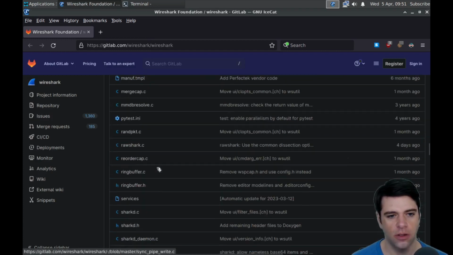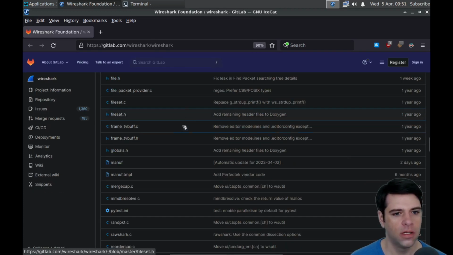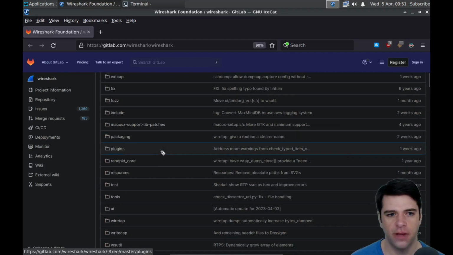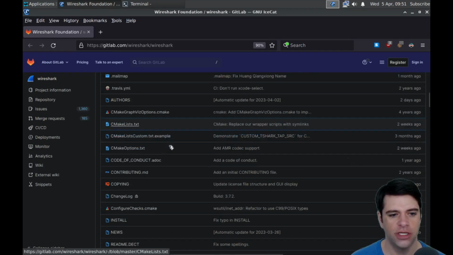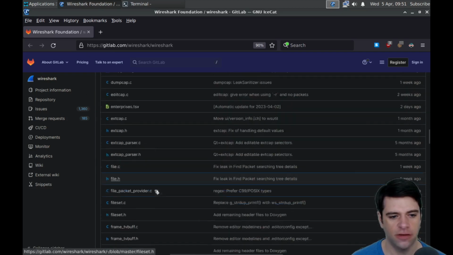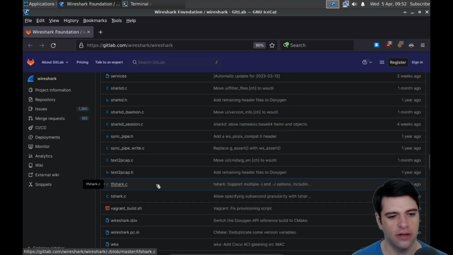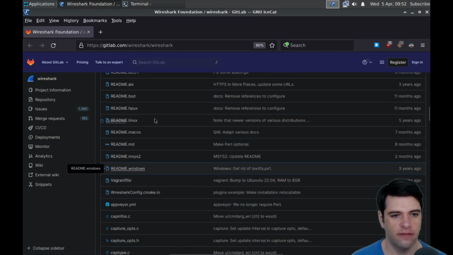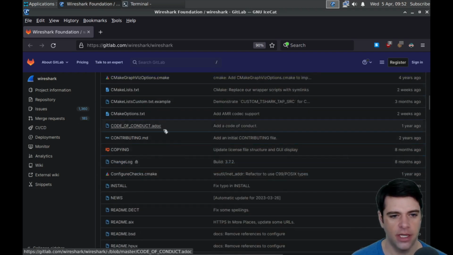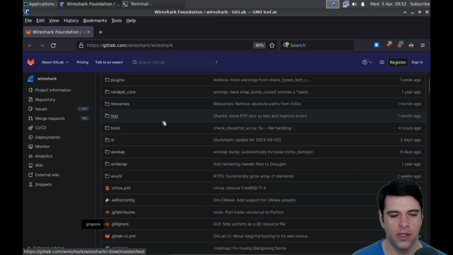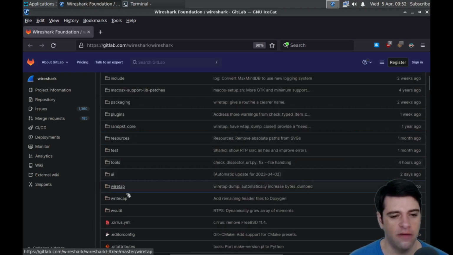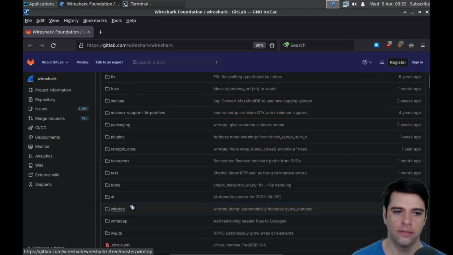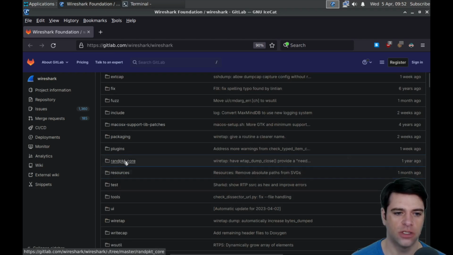Let's look at what we see in the code. What we see, and this is common I think to a lot of older projects, is some C files in the main directory. Often for newer projects, a lot of the files are tucked away into a subdirectory. We also see the traditional metadata files like README. I guess GitLab doesn't let me highlight things the way that GitHub does. And then we have a bunch of folders like Wiretap, Wirecap, WSUtil, presumably Wireshark util, test, tools, plugin resources, plugins,